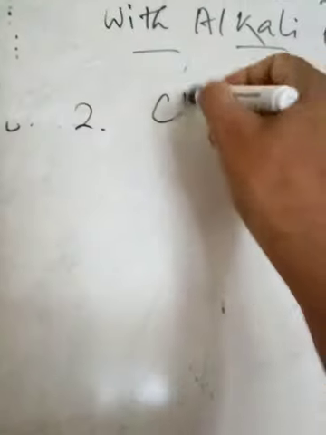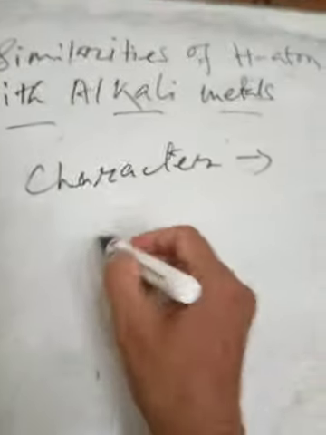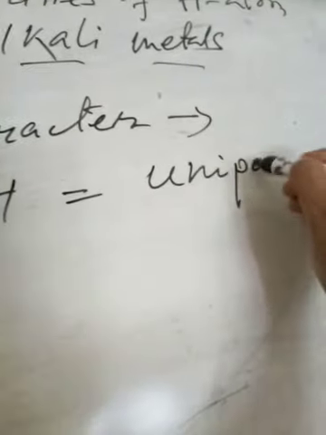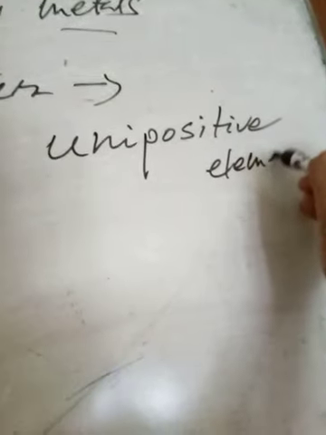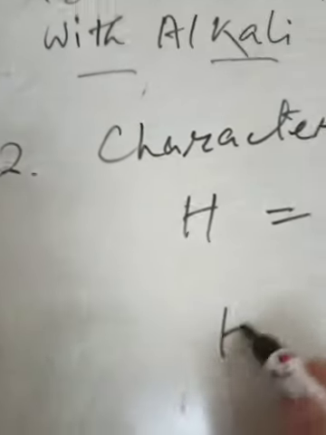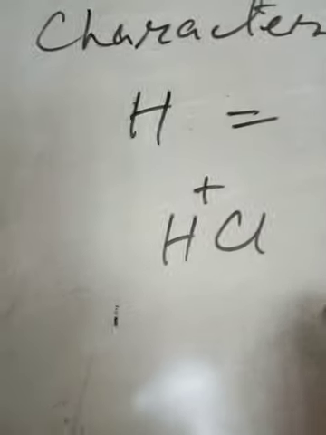Now we come to the second point, character. Hydrogen is a unipositive element. As in HCl, you will see H is positive.